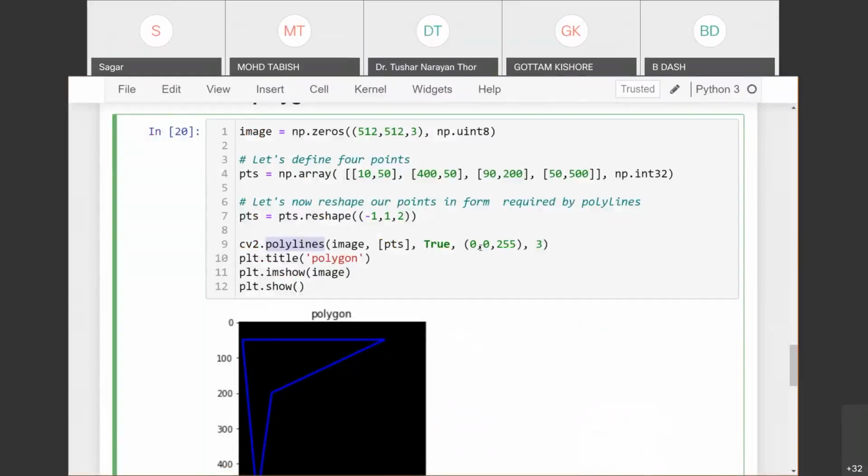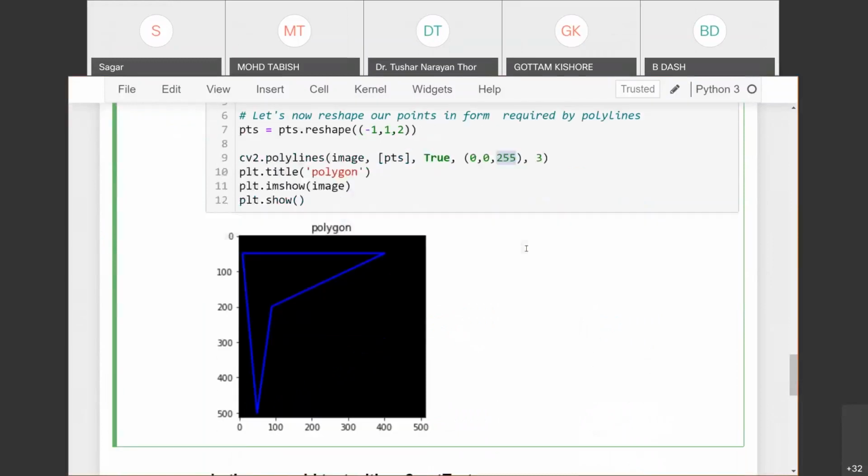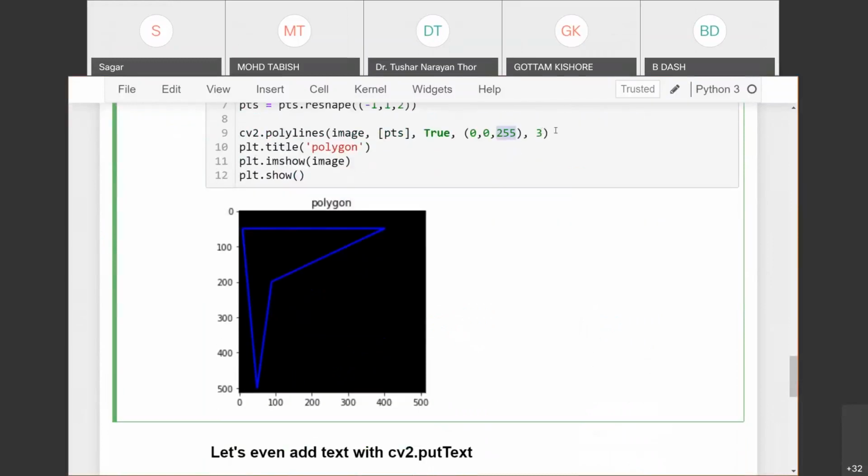We want to plot, and from where do we want to start? We want to start from 0,0 to 5,5. So 55 is for blue. That is the blue color that we are seeing here. And the thickness is 3 pixels. We can increase the thickness.